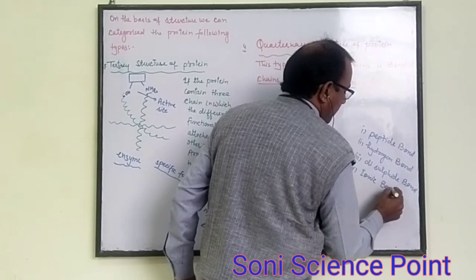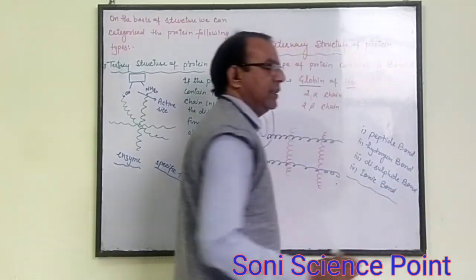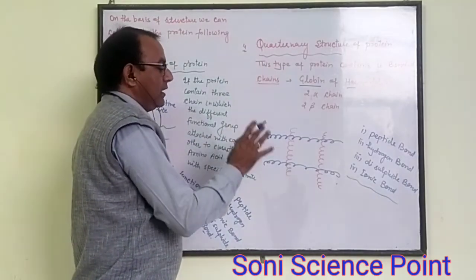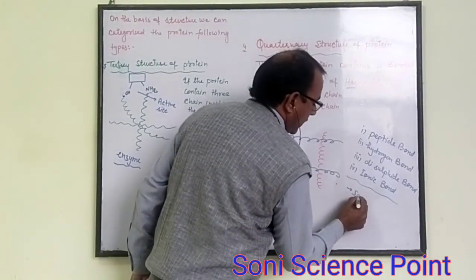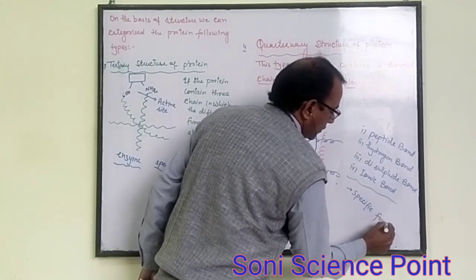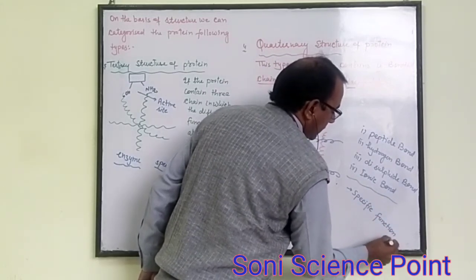So we have seen that there are different bonds present in the different structures of protein. Quaternary structure also performs a specific function. Clear?